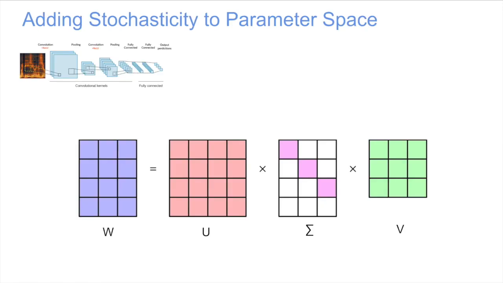The overall idea of adding stochasticity is as follows. Let W represent either convolution kernels or fully connected parameters of a layer. A common technique in neural network compression is to replace W with a low-rank approximation using singular value decomposition. SVD generates three matrices, U, sigma, and V. We introduce randomness by adding noise to the diagonal elements.